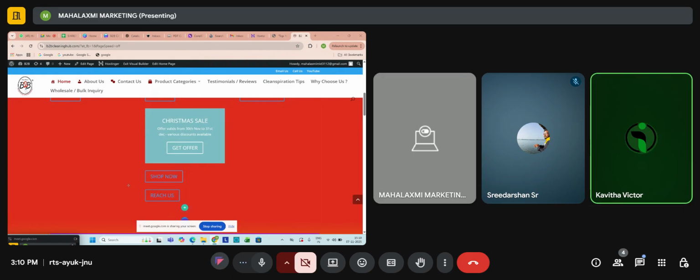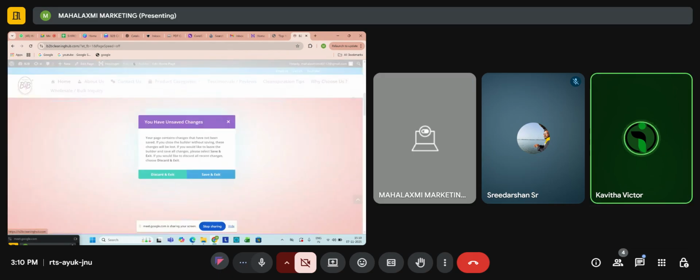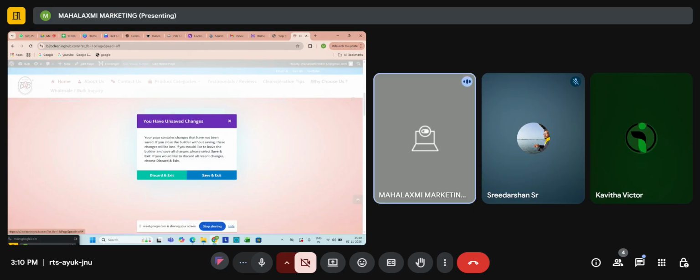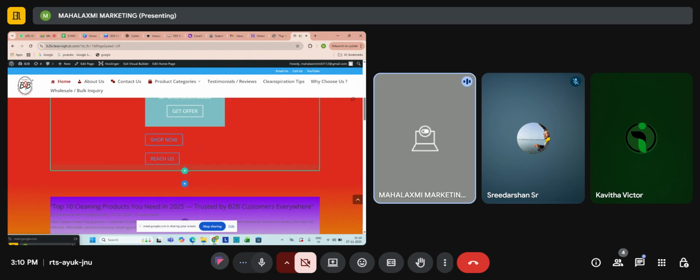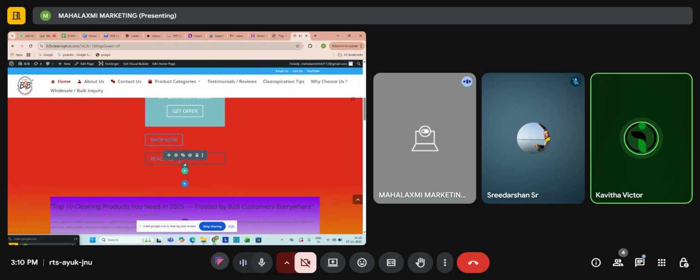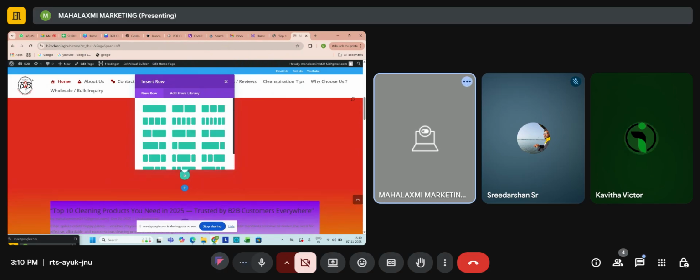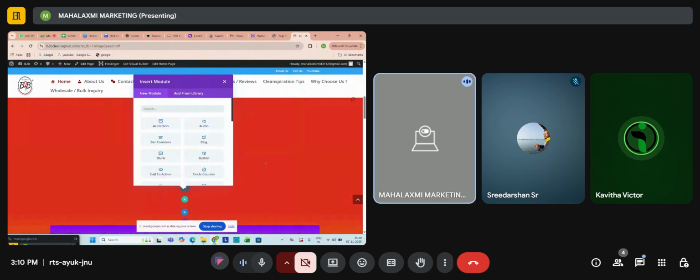Enable Visual Builder. Add a new module now. Below that, add a new row. Okay, perfect. What was the last module? We learned call to action.